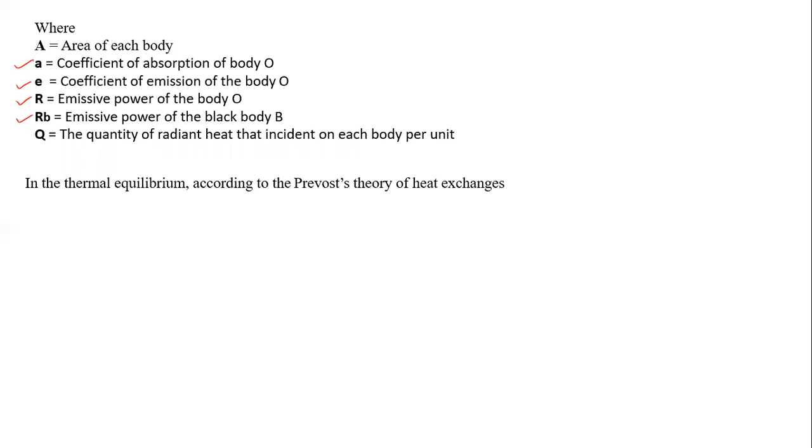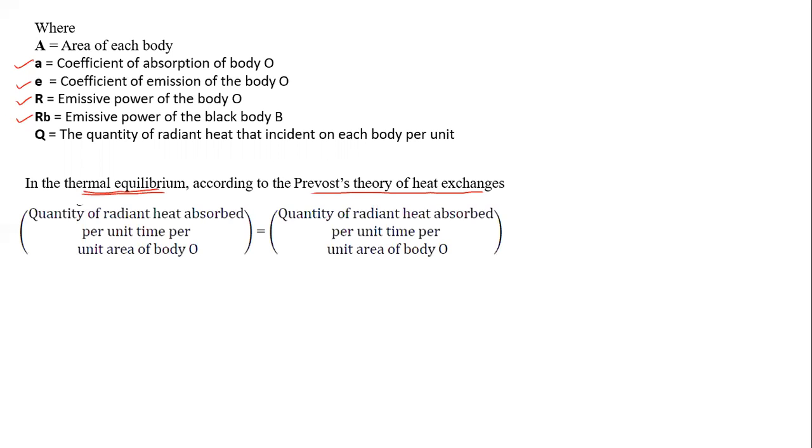Both bodies, body O and body B, are in thermal equilibrium. Thermal equilibrium means the temperature is constant. According to the previous theory of heat exchange, if they maintain the same temperature, the quantity of heat absorbed and heat emitted are the same.